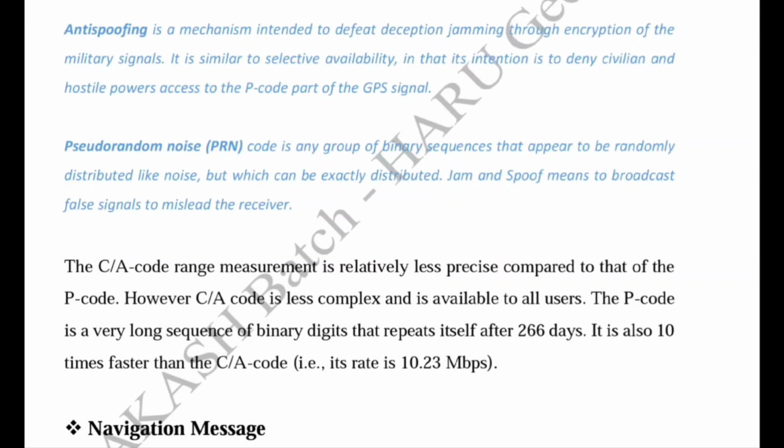Now jam and spoof: it broadcasts a false signal to mislead the receiver. It does not block the information but it misleads the receiver, so it calculates the position inaccurately.